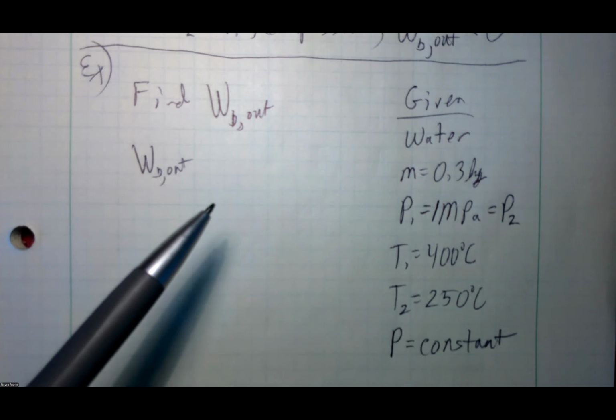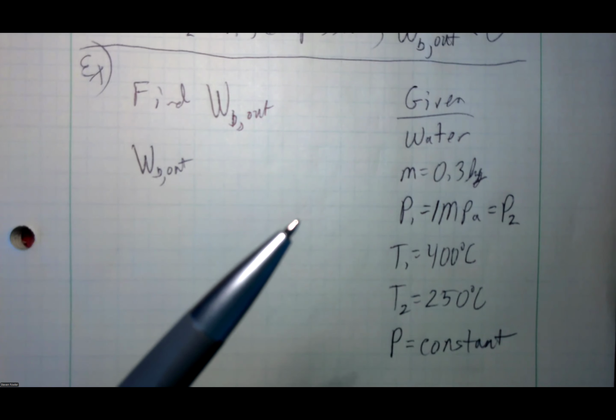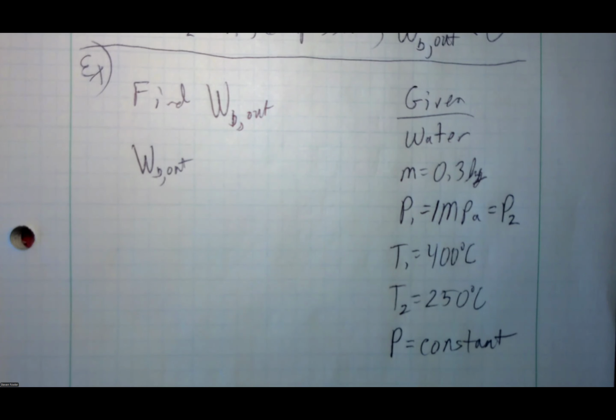Well, anytime you've got an unknown energy, the first law is not a bad place to start. The first law will let you find an unknown energy, but it will only let you find one unknown energy. Now, this problem has not said anything about heat transfer. And I know in chapter 2, I said if they don't say much about heat transfer, you can probably ignore it. But after about chapter 4 and beyond, we won't be able to do that. Well, here we are. This is chapter 4 and beyond. We can't just assume there's no heat transfer unless they tell us there's no heat transfer.